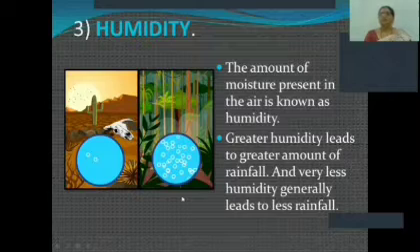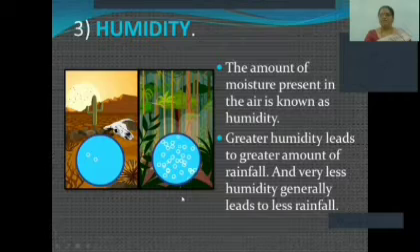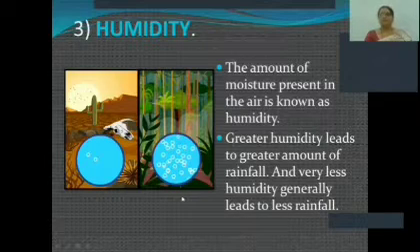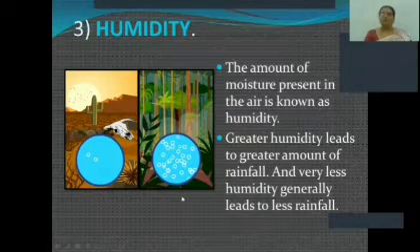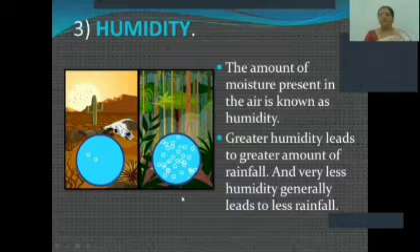Yes, children. So, greater humidity leads to greater amount of rainfall, which ultimately influences the climate of the place. As you can see, children, on the screen, the desert area where there is no rainfall, the humidity is less. And the areas where there is more rainfall, the humidity is more. The areas near the equator have climates that are hot and wet and tend to receive heavy rainfall.